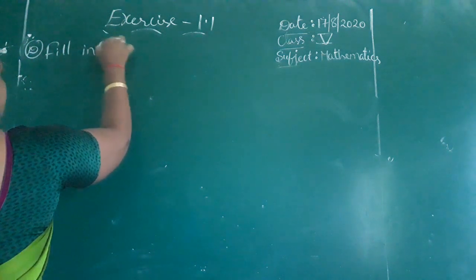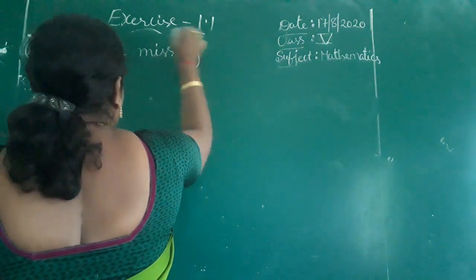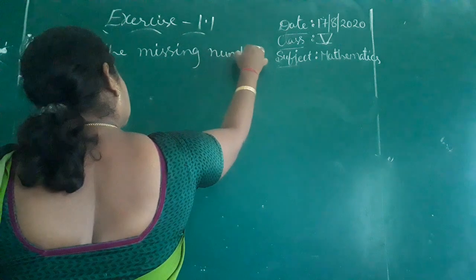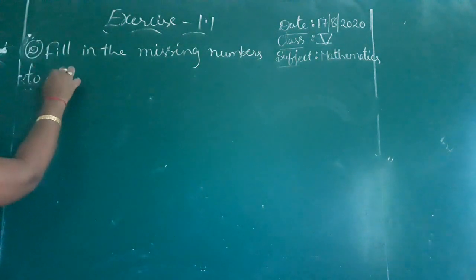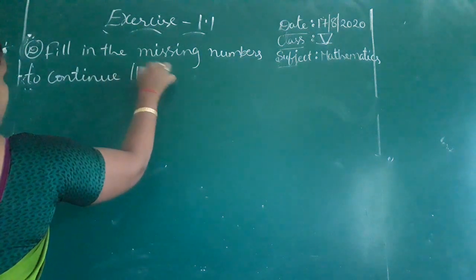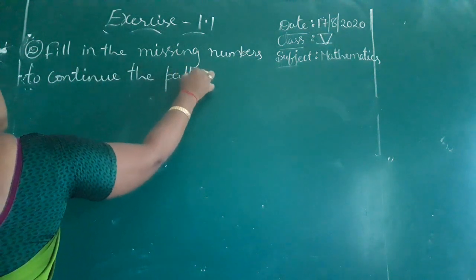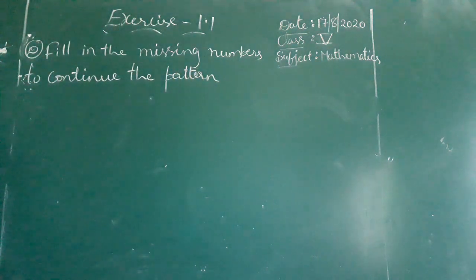Filling the missing numbers to continue the pattern. Okay, how will you fill that and complete the pattern?